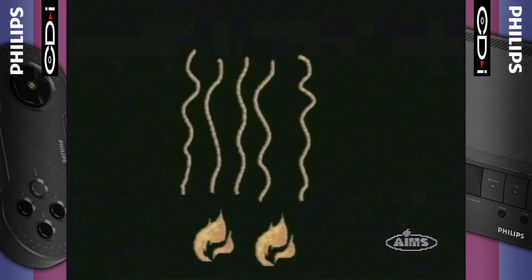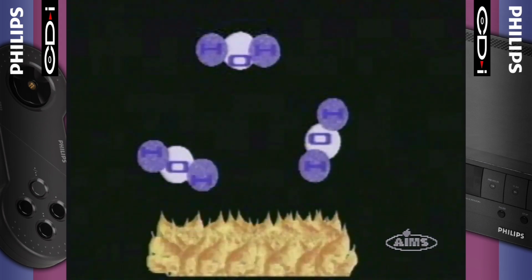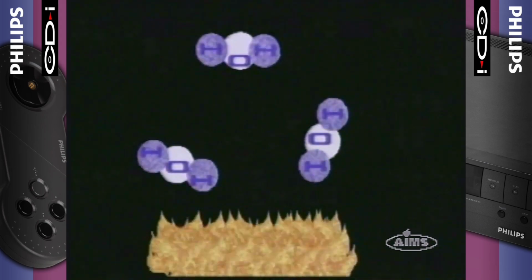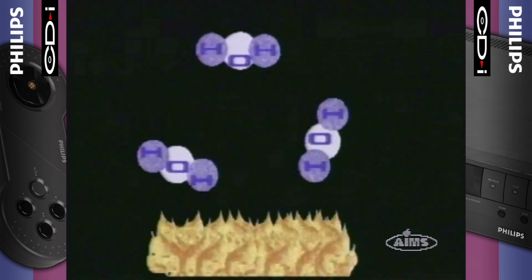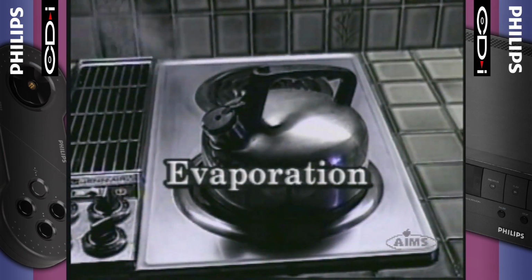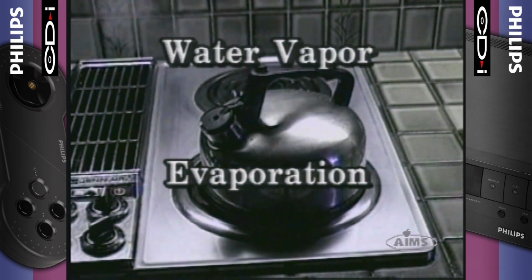Just as heat makes air's molecules move around, heat also causes water's molecules to move around. More energy makes them move faster. Soon, attached molecules break apart from each other. When together, they're a liquid, but when they separate, the water becomes a gas. When water changes from a liquid to a gas, it's called evaporation, and that gas is water vapor.